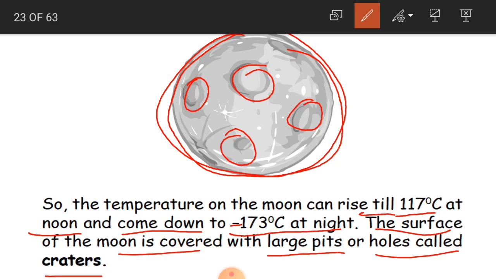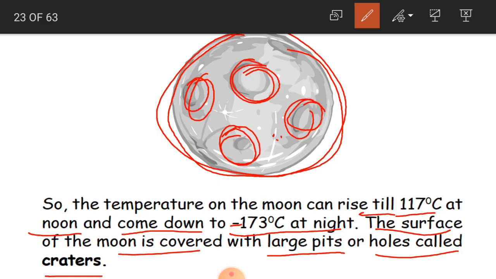You will be studying about them in detail in your future classes, but I am just briefing you that these meteoroids are going to hit the surface of the moon. When they hit or fall down with speed on the surface of the moon, there will be a depression, there will be some holes, which we call large pits or small pits.